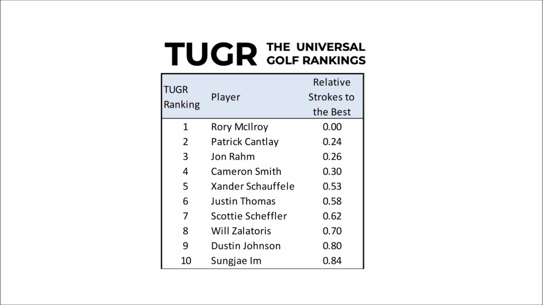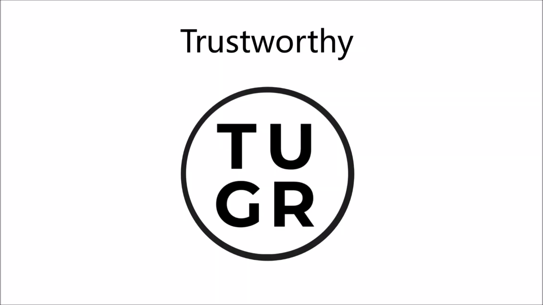For this time period, Rory came out as number 1, and all other players were indexed to him at 0. For example, taking into account all the interconnected relationships across the golf world, Patrick Cantlay was 0.24 strokes per round worse a player than Rory over the previous 18 months. Jon Rahm was 0.26 worse than Rory, and so forth. And just like that, all the contention and controversy in the golf world can be solved through an accurate, understandable, all-inclusive, unbiased system. In sum, it's trustworthy.